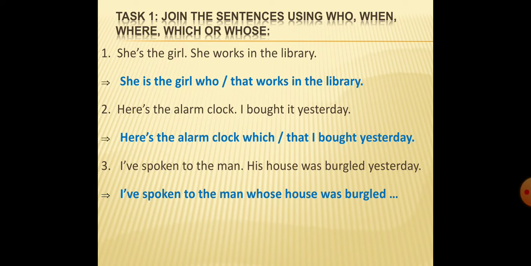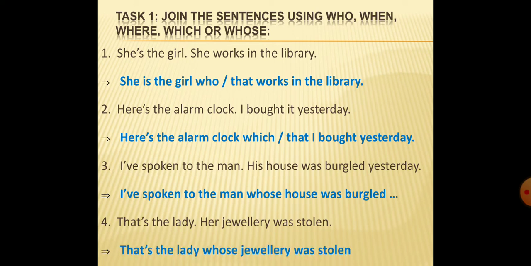Next one, number 4. That's the lady. Her jewelry was stolen. The answer would be: that's the lady whose jewelry was stolen, which means who has got jewelry that was stolen. Let's move to the next example then.